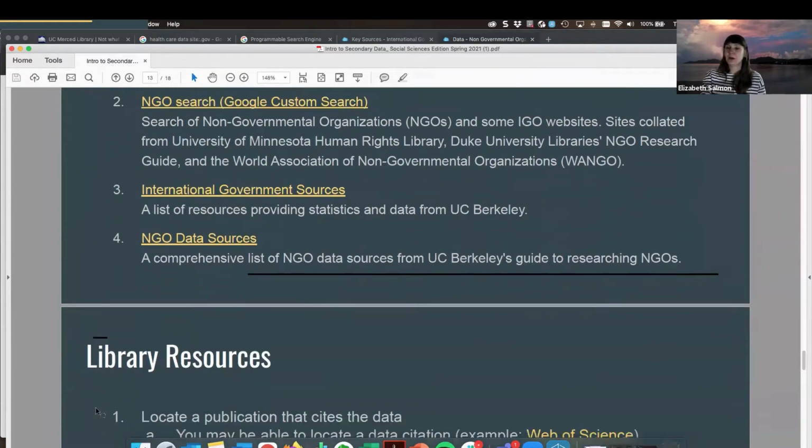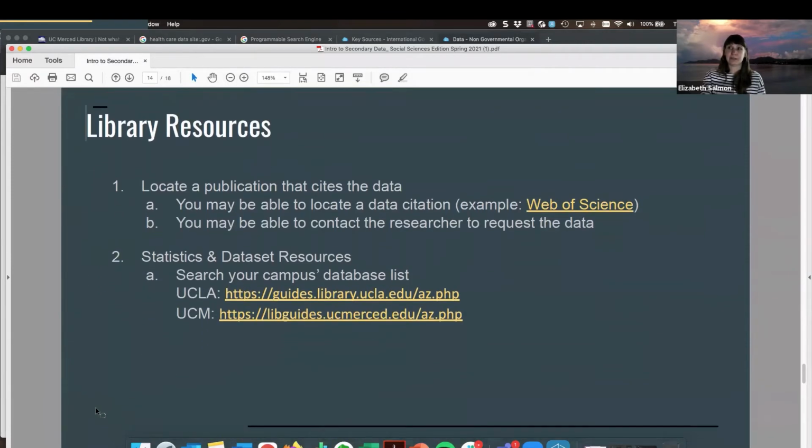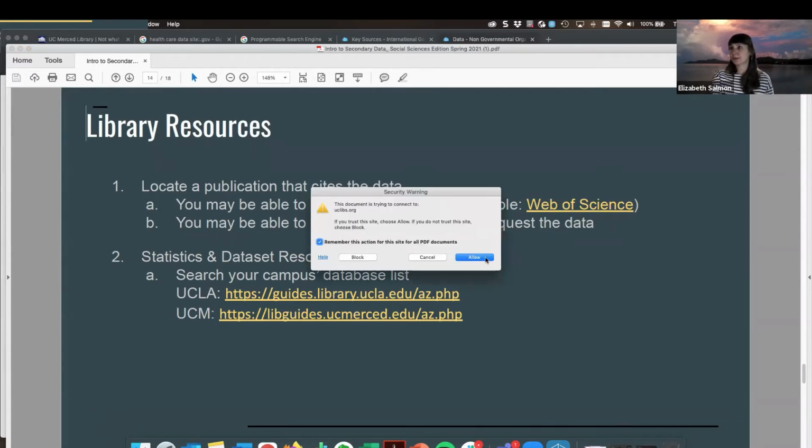I wanted to move on to talking about library resources. I had mentioned you may come across a publication that cites your data, and some of our search tools that are available to you may allow you to search for accompanying datasets as well. An example of that potentially could be the Web of Science database.